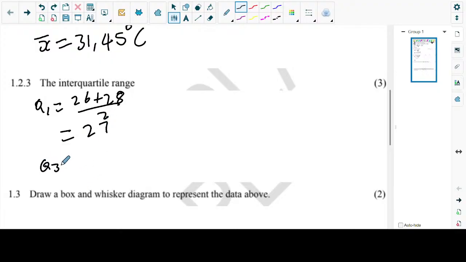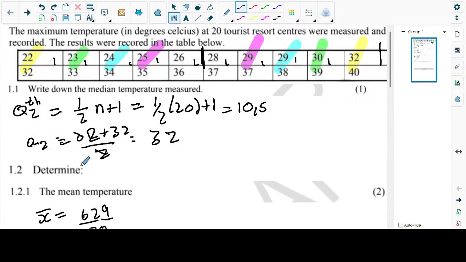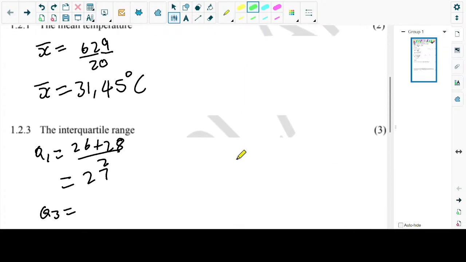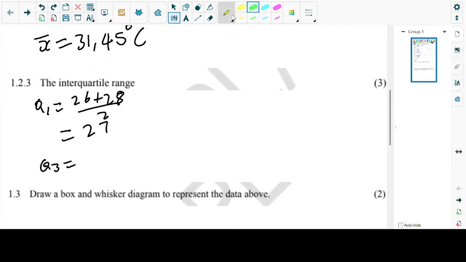Now we're going to look for Q3, exactly the same way. We go back to our data and do the cancel method. We're going to have 32, 34 goes with 38, then you have 35, which goes with 37. Then that means our data is going to be between 36 and 37. So this one is going to give us 36.5.